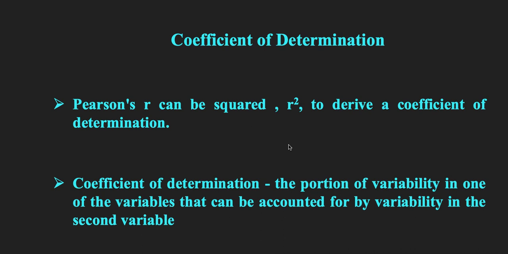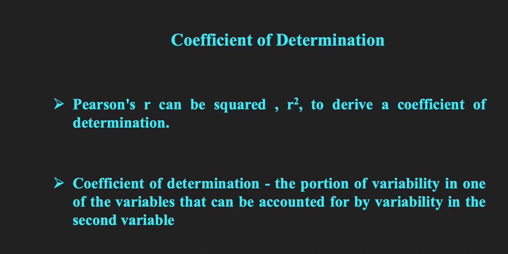The coefficient of determination is the portion of variability in one variable that can be accounted for by the variability in the second variable. It shows, by changing the independent variable, how much change occurs in the dependent variable.